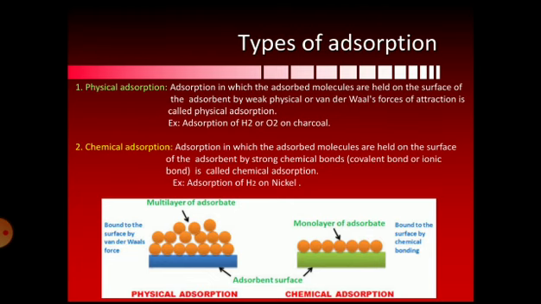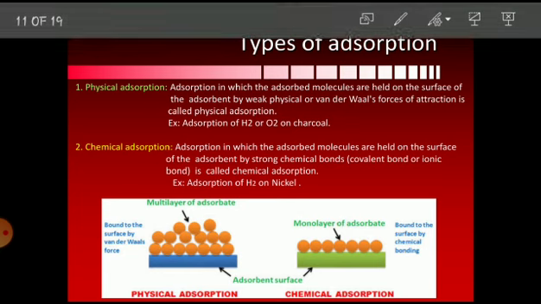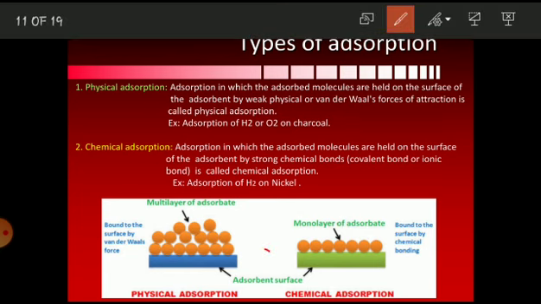So in chemical adsorption, the adsorption usually takes place by formation of a chemical bond. A chemical bond forms here between the adsorbate and the adsorbent. Such type of adsorption is called chemical adsorption. For example, hydrogen forms a chemical bond with nickel. That is called chemical adsorption. Here you can see in the diagram, we have the adsorbent, right?